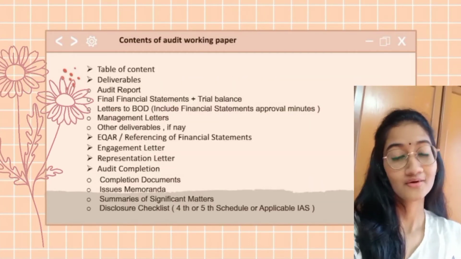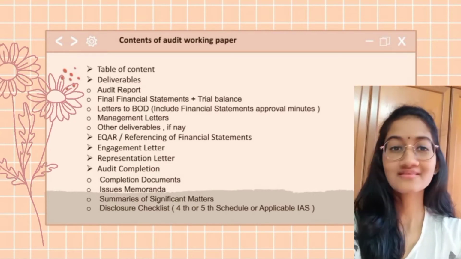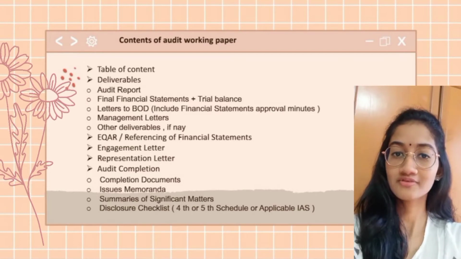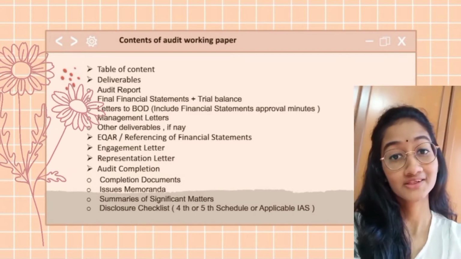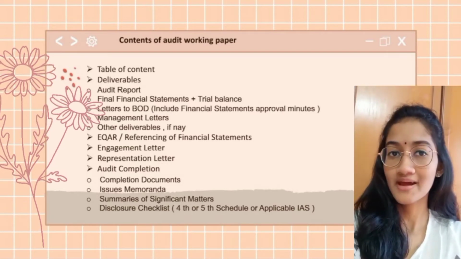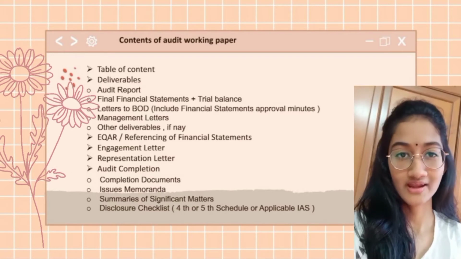So the contents of working paper are, firstly, the table of content. Second will be the deliverables. Under deliverables, there will be audit report, final financial statement, including your trial balance. Third will be the letter to the board of directors, including financial statement approval minutes. Next will be management letters and other deliverables. The third will be referencing on financial statement.